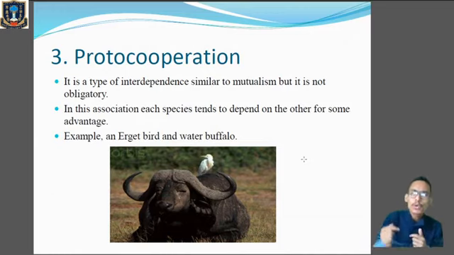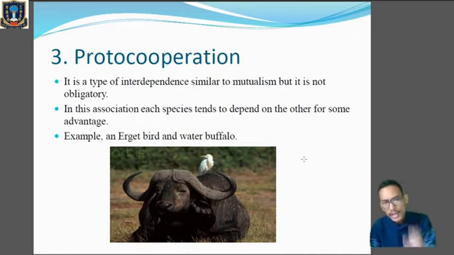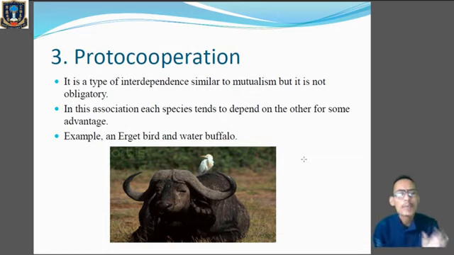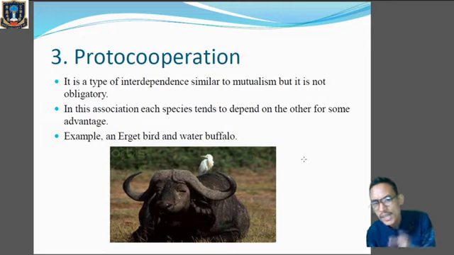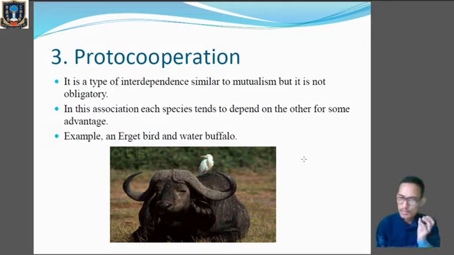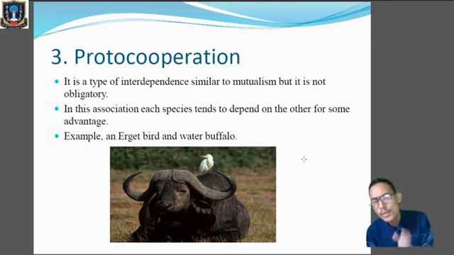But in proto-cooperation, though it is a type of interdependence similar to mutualism, it is not obligatory, it is not completely dependent. All right, the two species which are living together in proto-cooperation are not totally dependent upon one another. Clear?